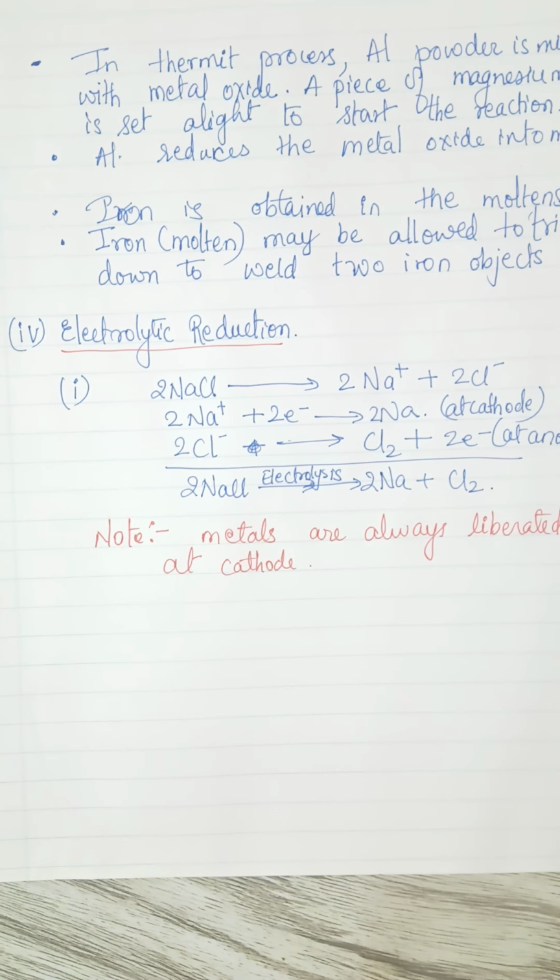Whereas the second one was chemical reduction. In that we use coke or carbon. Third one is also chemical reduction, but there we use aluminium as the reducing agent. And the fourth one is your electrolytic reduction. So those metals which are highly reactive can be easily reduced with the help of electricity, or can be electrolyzed. Okay, so we have seen the examples of each. The last step to metallurgy is remaining, and that is nothing but your refining.